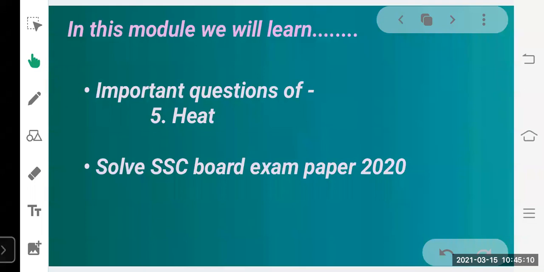Most probably, the questions framed from this chapter are 5 mark questions. Most commonly, 5 mark questions are from this chapter. Very rarely, 3 mark questions can be asked from this chapter. So basically, we are going to focus on 5 mark type of questions in this module. So what kind of 5 mark questions can be framed from this chapter?